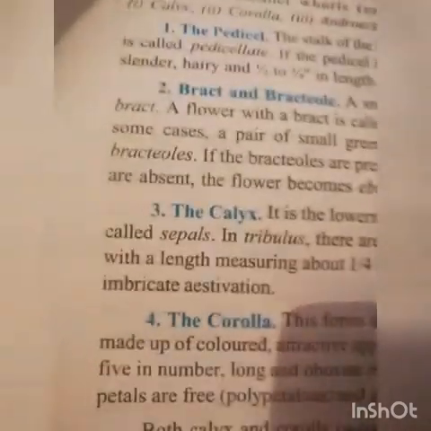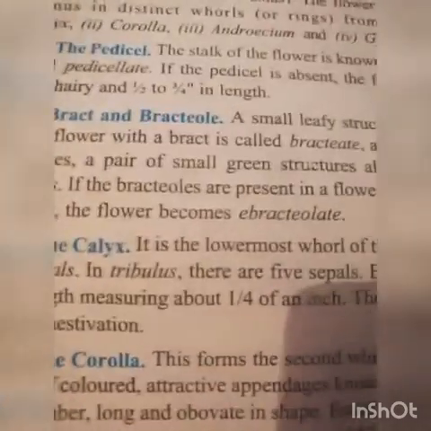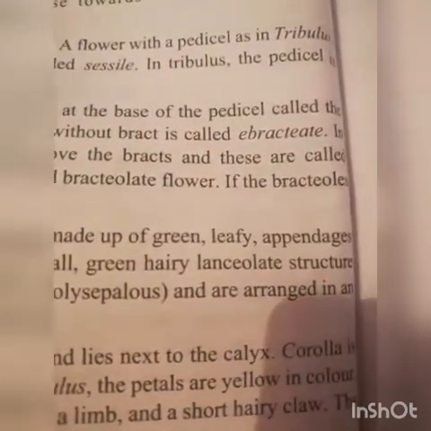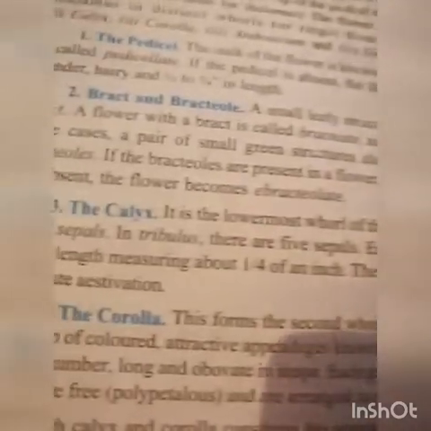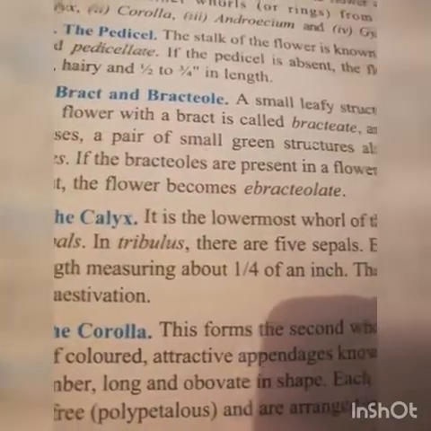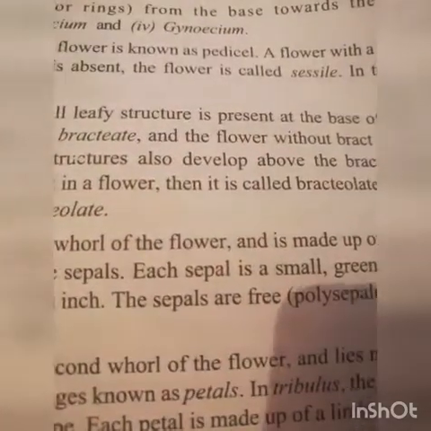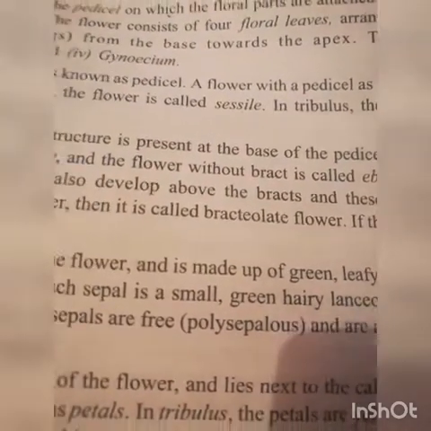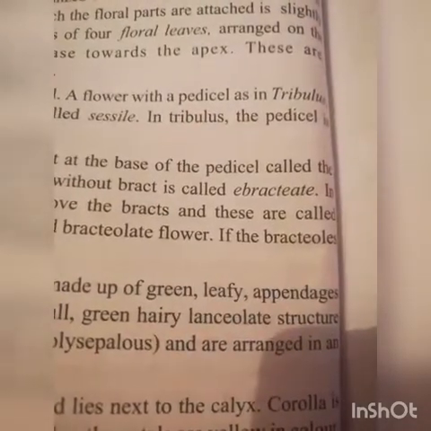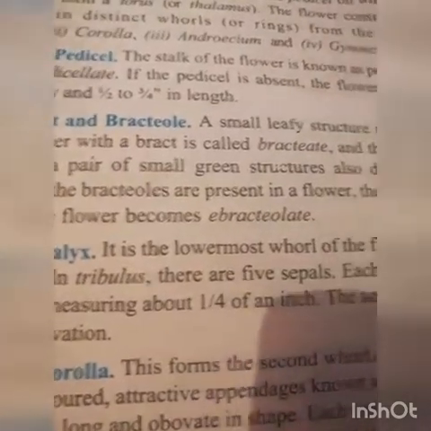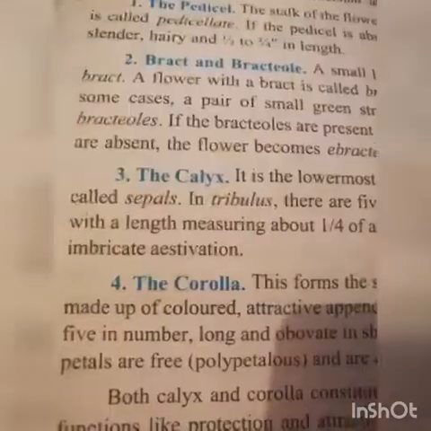In some cases, a pair of small green structures also develops above the bracts, and these are called bracteoles. If the bracteoles are present in a flower, then the flower is called a bracteolate flower. If the bracteoles are absent, the flower becomes ebracteolate.